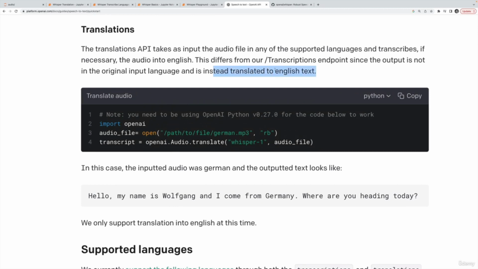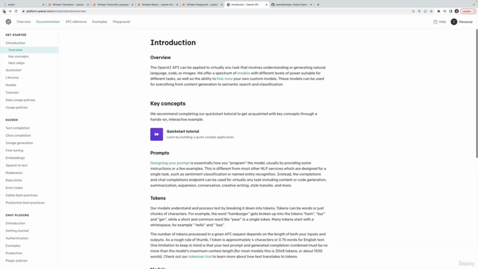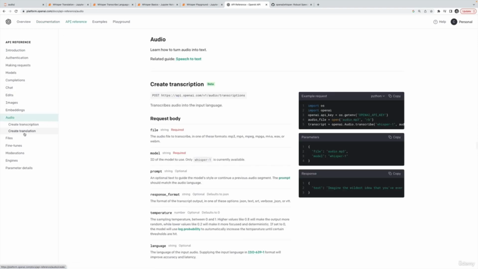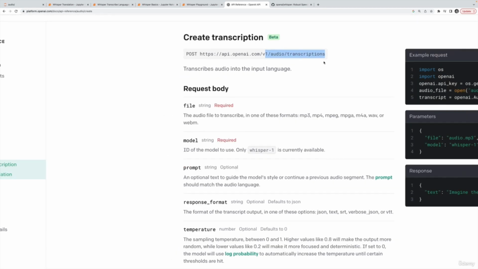So we give it a German file, a Mandarin file, a Japanese audio file, and then if we call .translate on the OpenAI client, or if you sent your own custom POST request from scratch, either way, it's only going to return an English transcription. So it will translate based on that audio file, but we can't control what language it will go to.